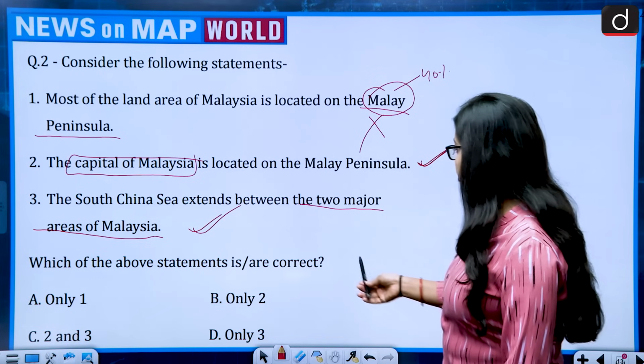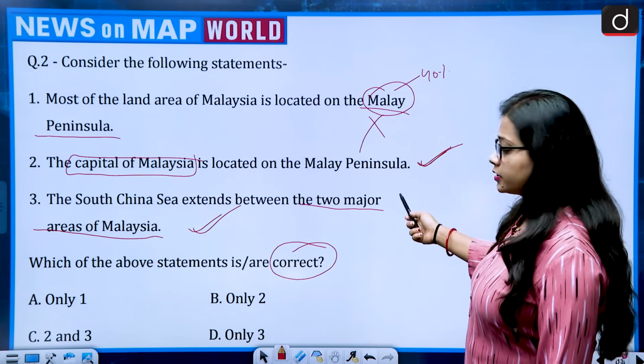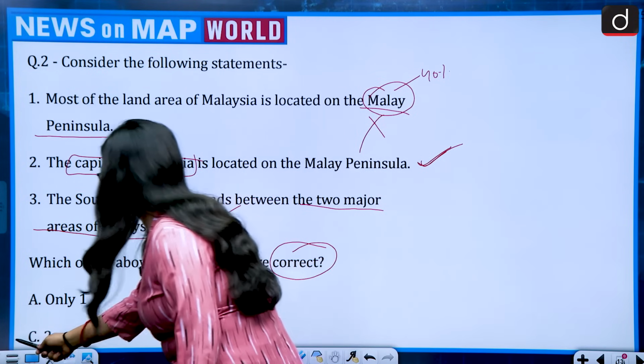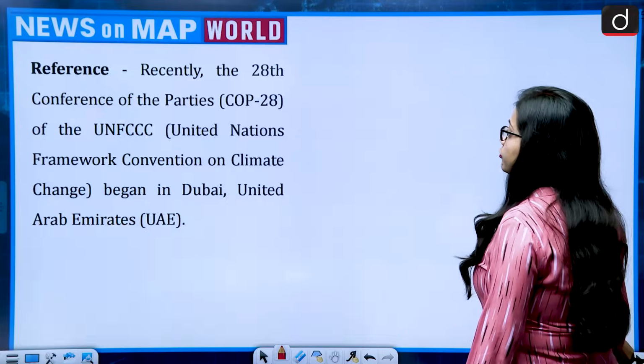Now the question is asking about the correct statements. First is wrong, second is correct, and third is correct. It means 2 and 3. So the correct answer is option C, which is 2 and 3. Now moving on to the next question.